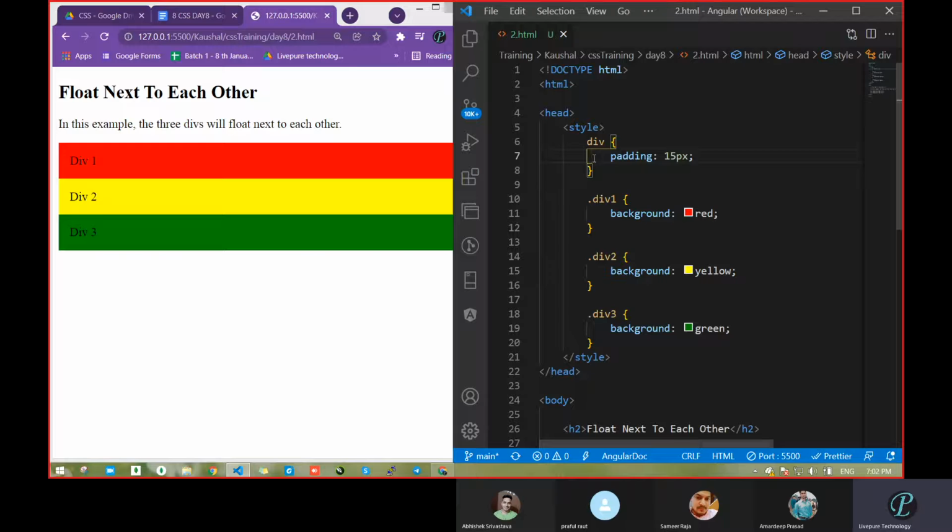Okay. So what we had done, we had passed padding 15 pixel. So due to padding 15 pixel.